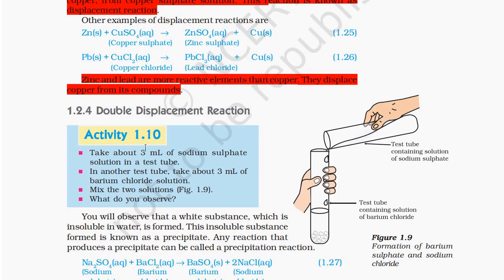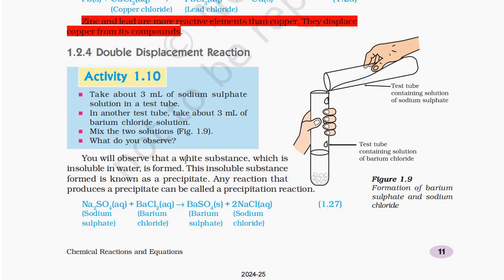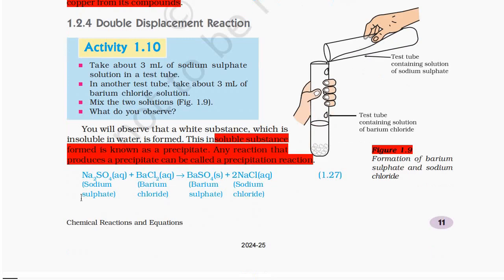Double displacement reaction. Activity 1.10. Take about 3 ml of sodium sulfate solution in a test tube. In another test tube, take about 3 ml of barium chloride solution. Mix the two solutions, figure 1.9. What do you observe? You will observe that a white substance which is insoluble in water is formed. This insoluble substance formed is known as a precipitate. Any reaction that produces a precipitate is called a precipitation reaction.